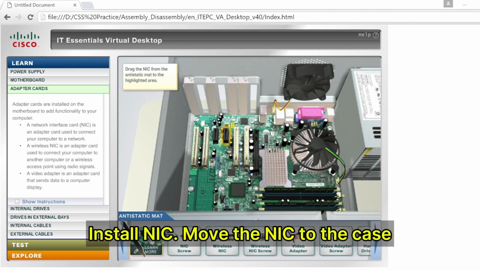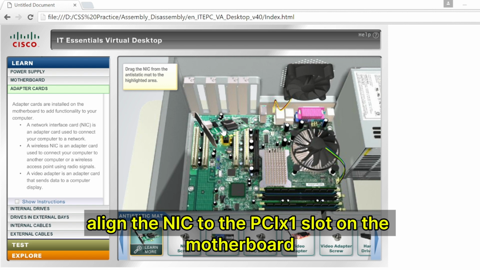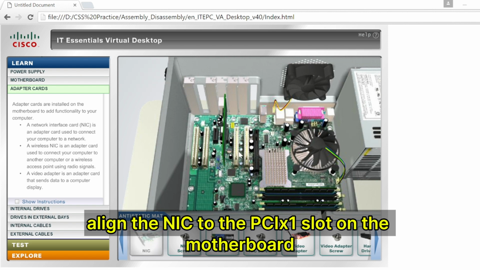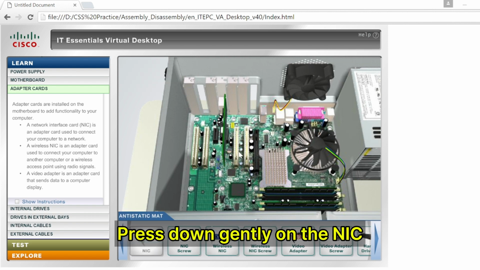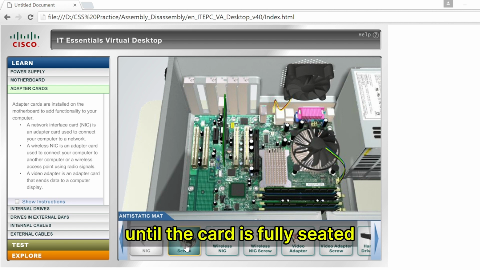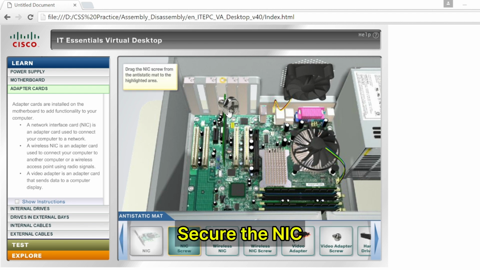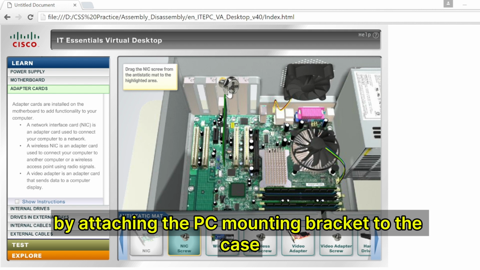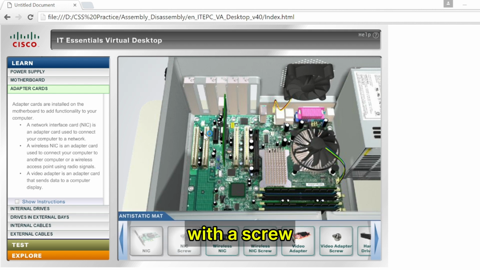Install NIC. Move the NIC to the case. Align the NIC to the PCI X1 slot on the motherboard. Press down gently on the NIC until the card is fully seated. Secure the NIC by attaching the PC mounting bracket to the case with a screw.